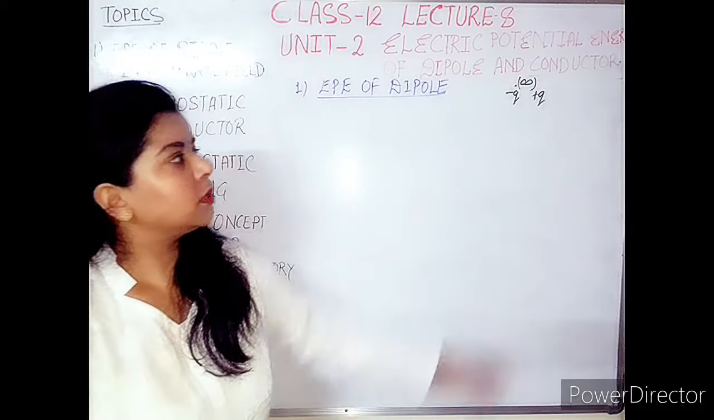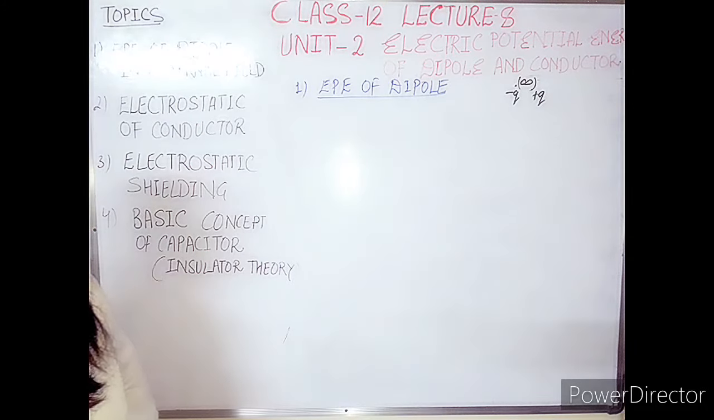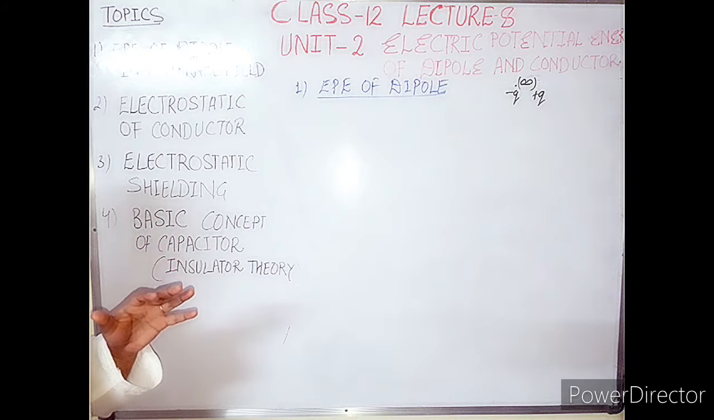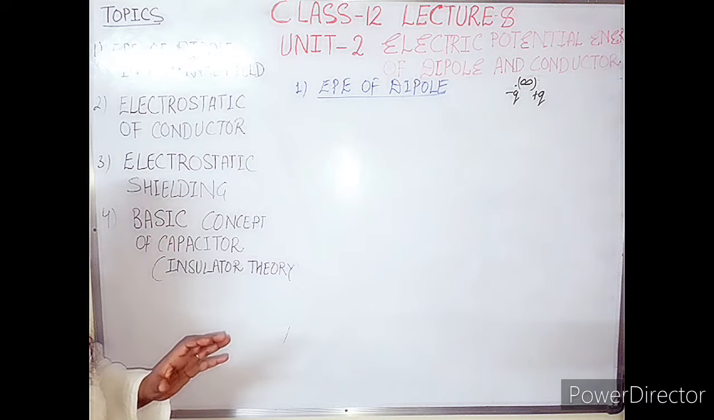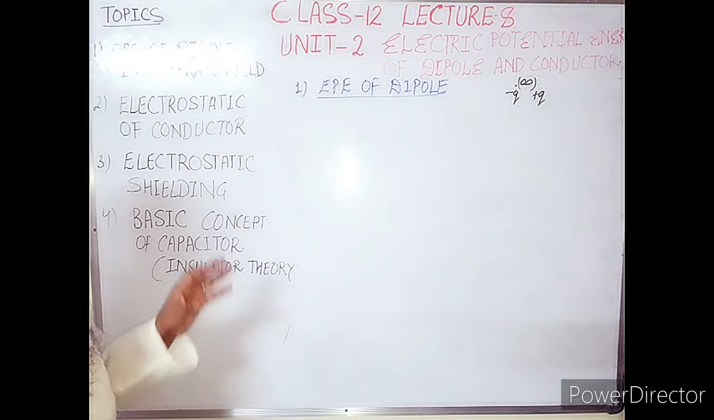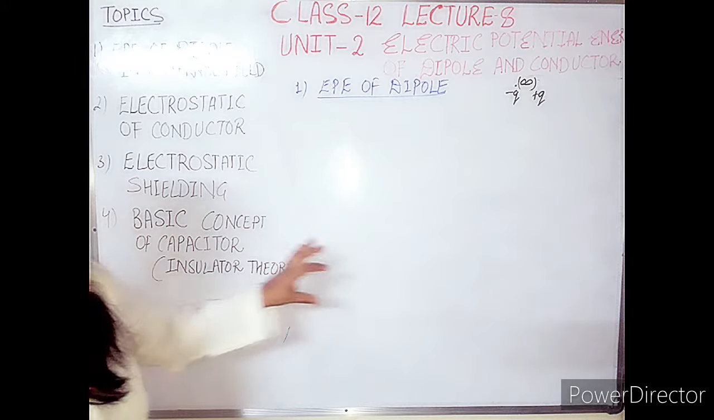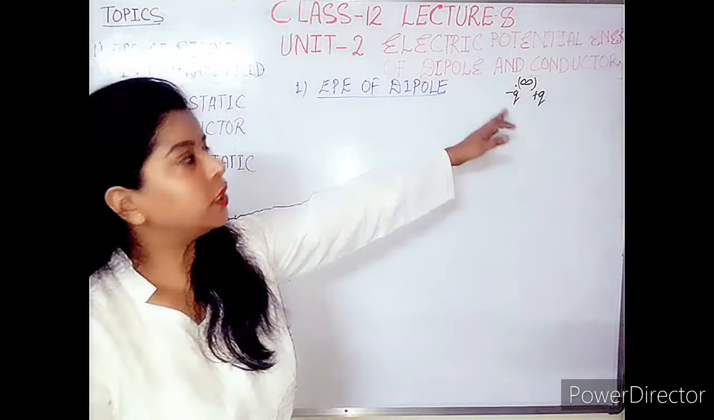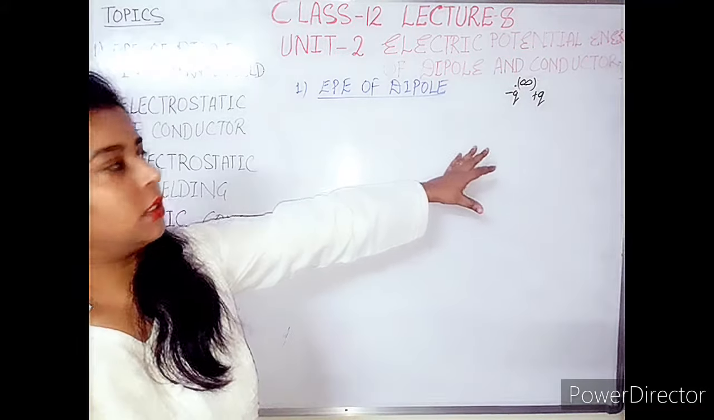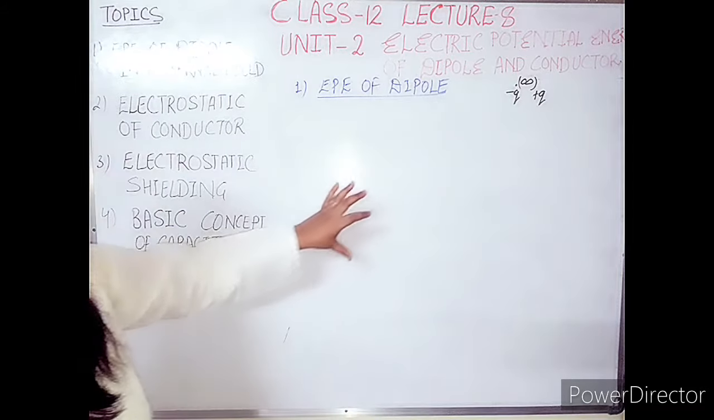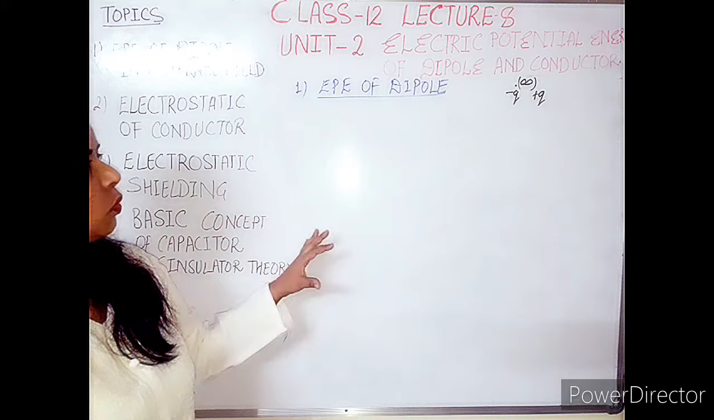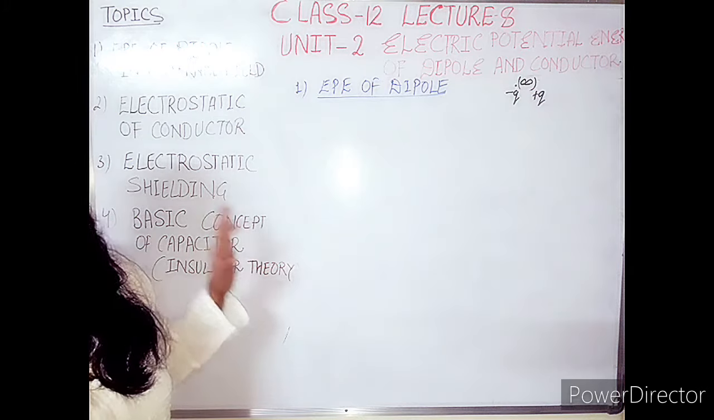The minus Q charge and plus Q charge are present at infinity, and these two charges are entering into the field one by one, and when they enter the field, they form a dipole. Initially they are not forming any dipole, they are individual independent charges, but when they enter into the field, they form a dipole inside the electric field.